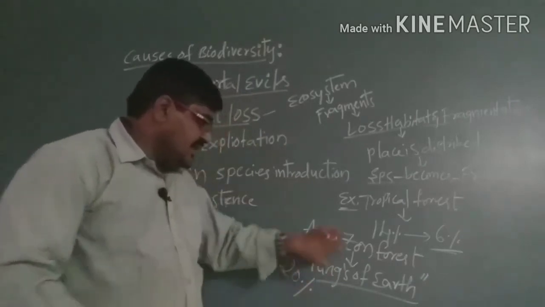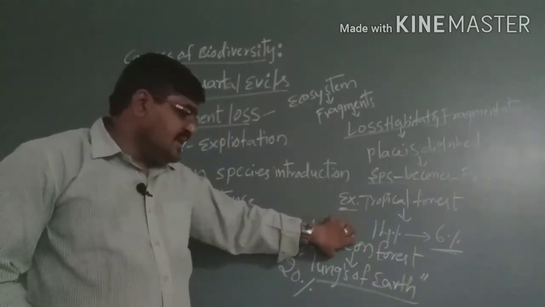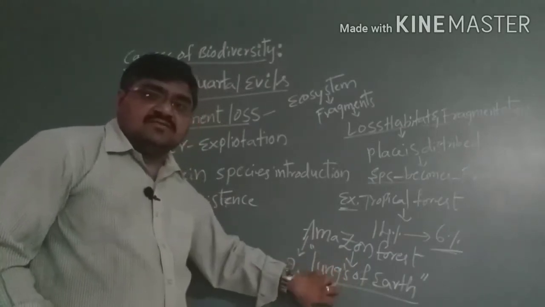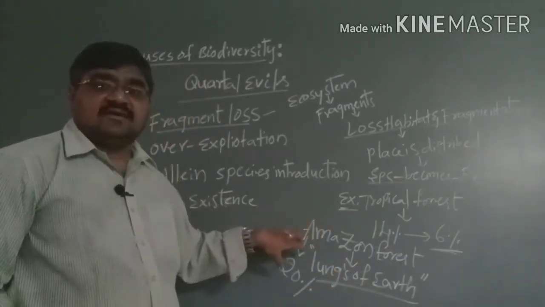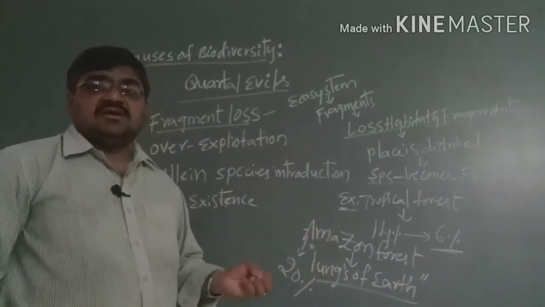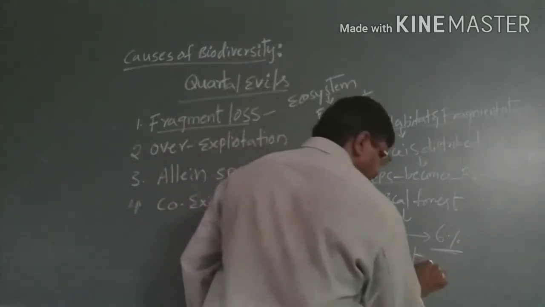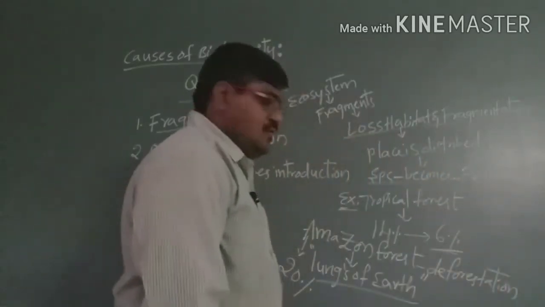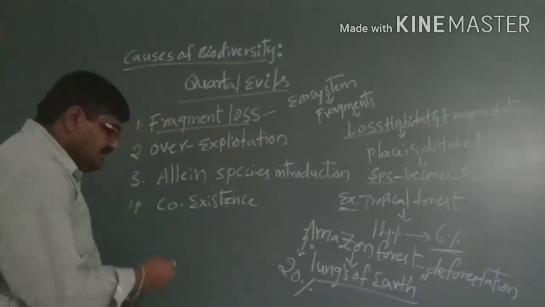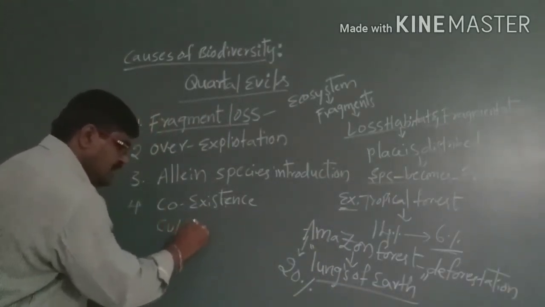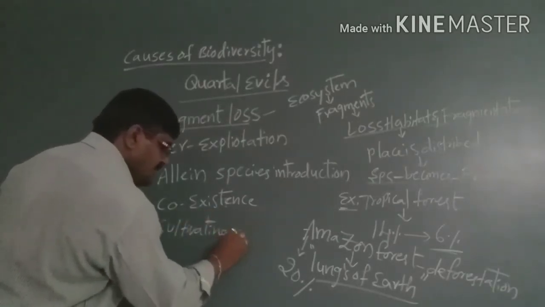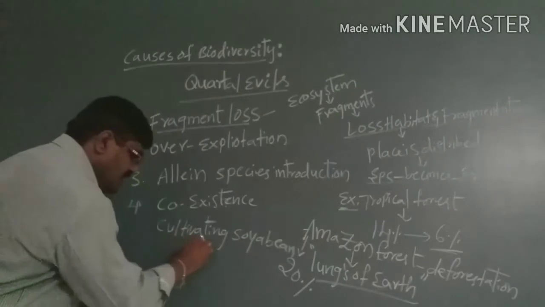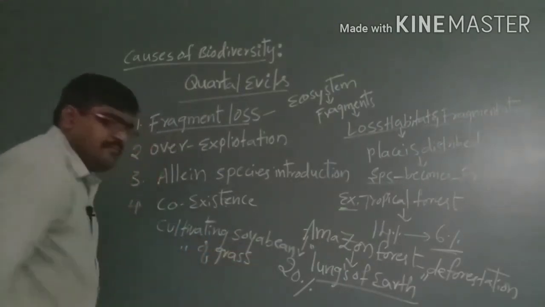So these forests provide oxygen for organisms on the earth's surface. But the Amazon forest is being cut down through deforestation, and there they cultivate soya beans and grass for the benefit of mankind.